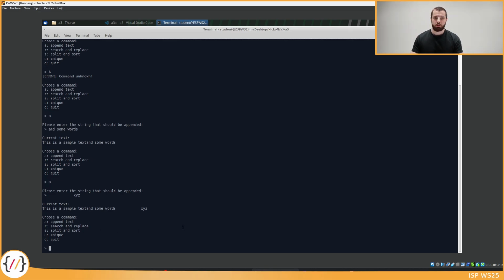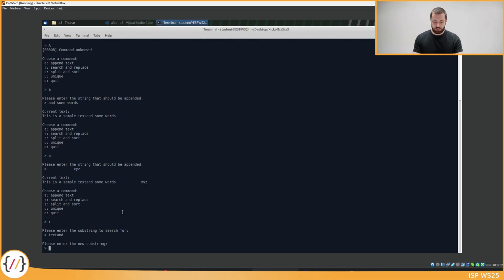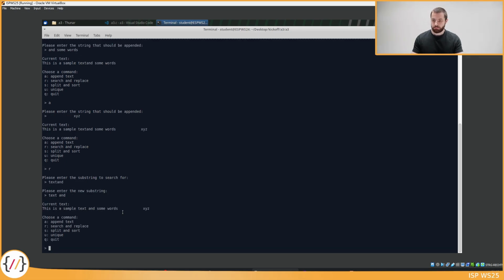Let's check out the search and replace command. The search and replace command works by at first searching for a substring, and all occurrences of that substring are replaced with another substring that is chosen by the user. So I will show you. Select this command. Please enter the substring to search for. There is no space between text and the word and, so this kind of bothers me. That's why I want to replace it. I'll type in "text and" and I want to replace it with "text space and". And we see here that it really was replaced with "text space and".